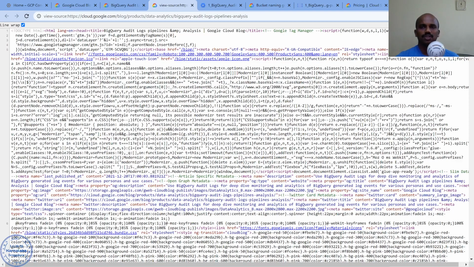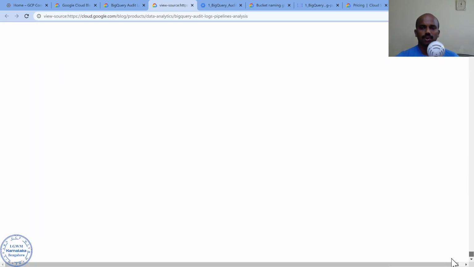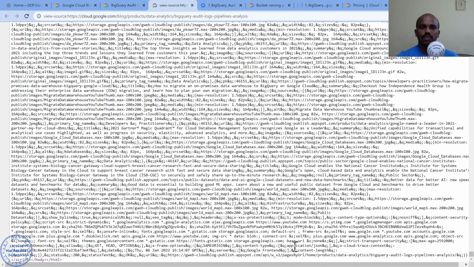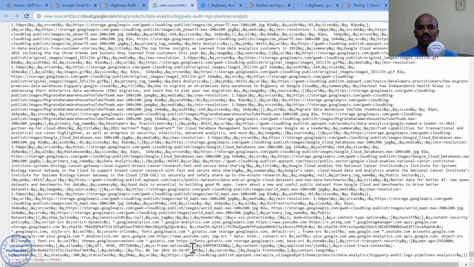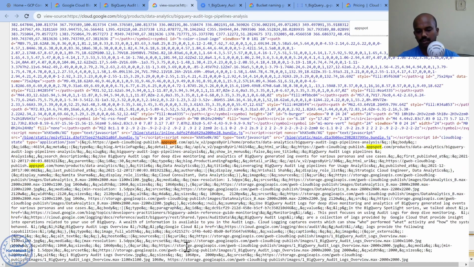The next information which I wanted to share is, scroll down to the bottom. When I scroll down to the bottom, I see certain stuff: appspot.com. Quickly what it strikes is, it looks like this entire blog is running on App Engine. That's what I understand. People who have worked extensively on GCP will know that a URL which ends with appspot.com is nothing but App Engine.